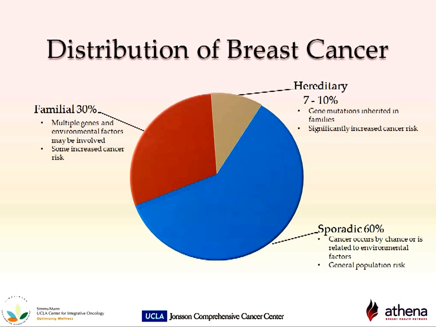The red section contains those diagnoses that are considered familial breast cancer. These diagnoses are due to a combination of factors that, when put together, increase the risk for breast cancer in that family. The smallest piece of the pie contains those individuals that have a hereditary cancer diagnosis. These individuals have a gene mutation that is passed from family member to family member. This gene mutation significantly increases the risk for breast cancer. The most common genes to increase the risk for breast cancer are BRCA1 and BRCA2.